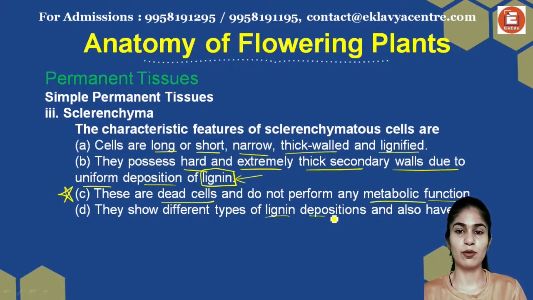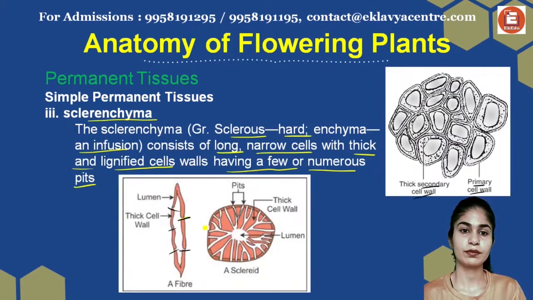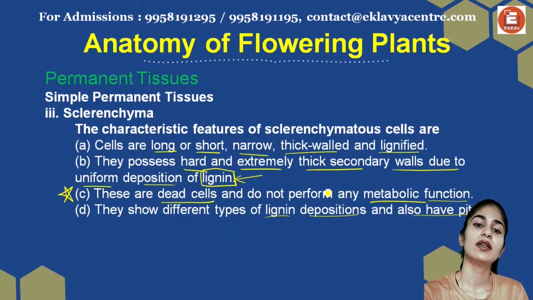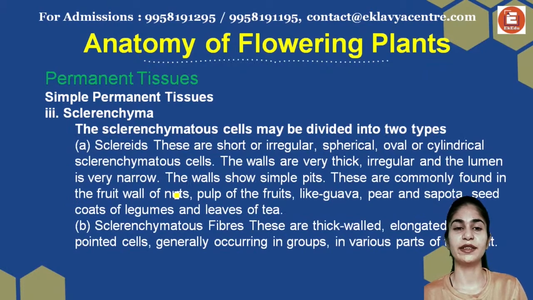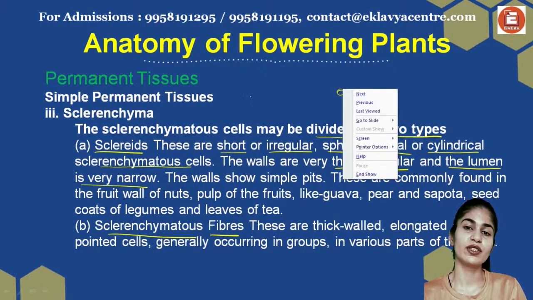They show different types of lignin deposition and also have pits. The amount of lignin deposition can be different, right? In the secondary cell wall, there can be different amounts of lignin present, and different numbers of pits. They're divided into two major types, which are sclereids and sclerenchymatous fibers. Sclereids are short or irregular, mostly spherical, oval or cylindrical in shape. The wall is thick, again irregular, and the lumen, in the middle of the cell, is very narrow.